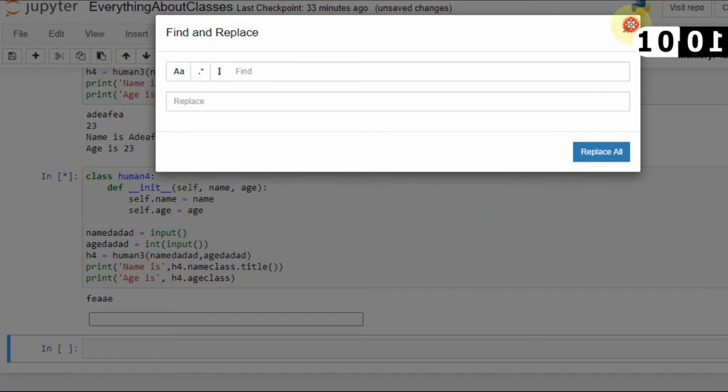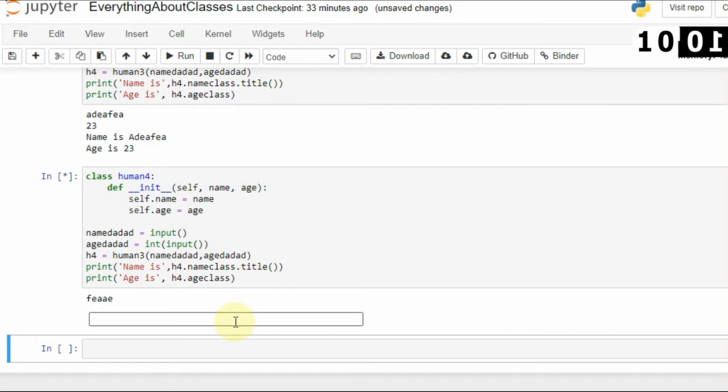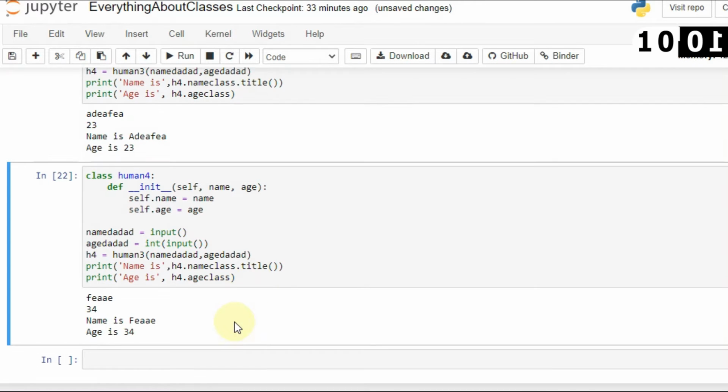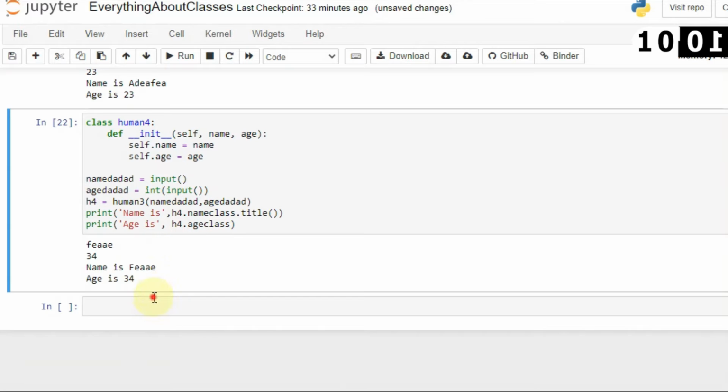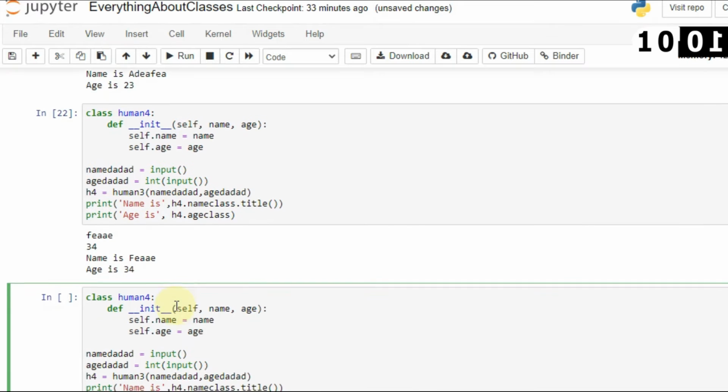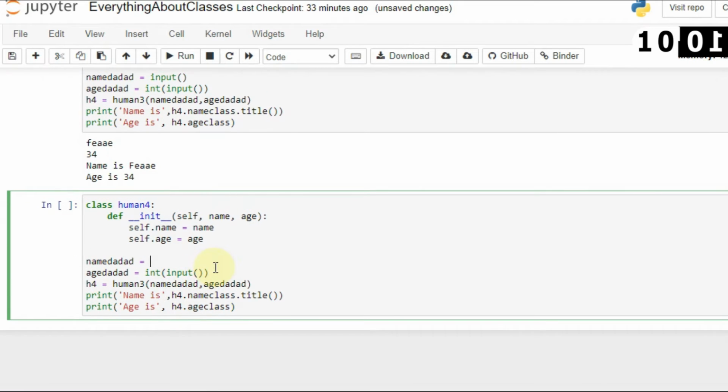Oops, okay, I tapped it very fast. Don't be so fast. Now let's run this again. See, it is irritating to use input from the user, so you have already understood that you can use input from the user, or you can use your own input. So now I will not be using any input from the user. I will create my own input. Let's create another class.